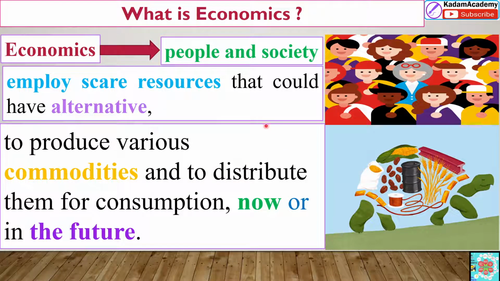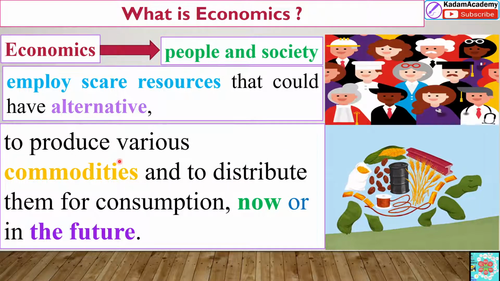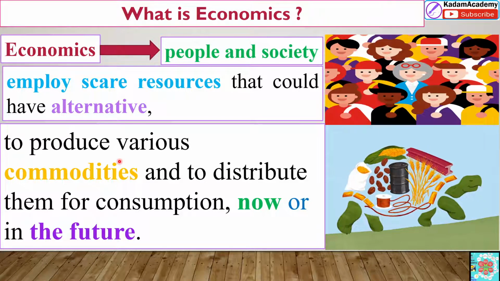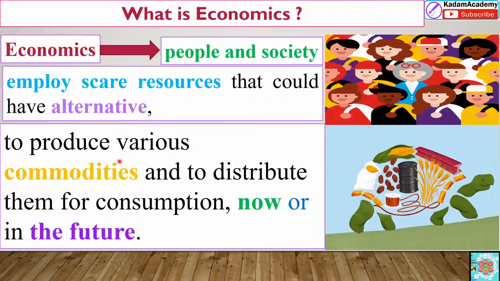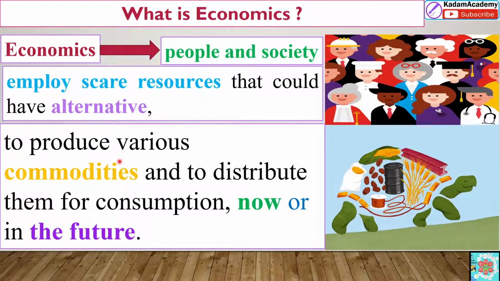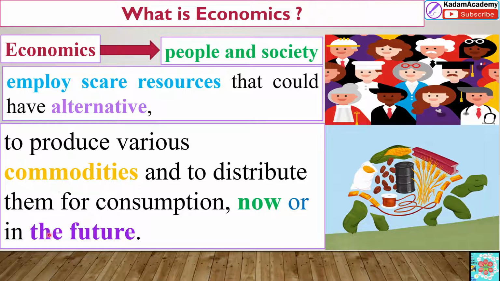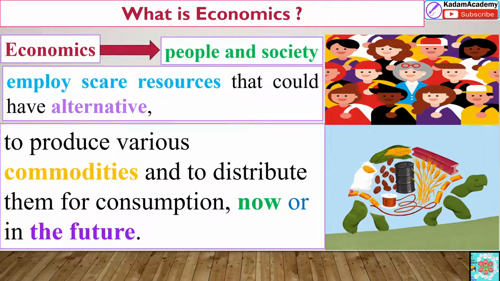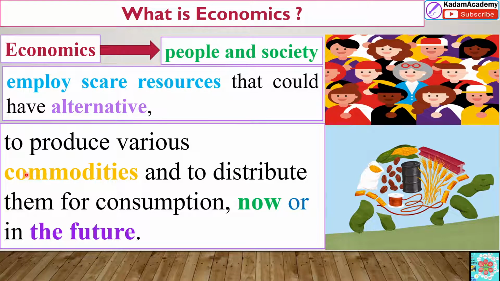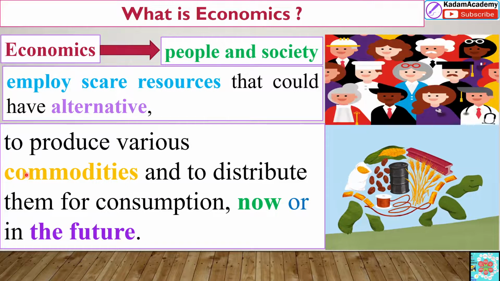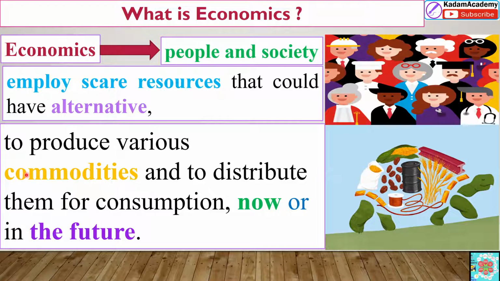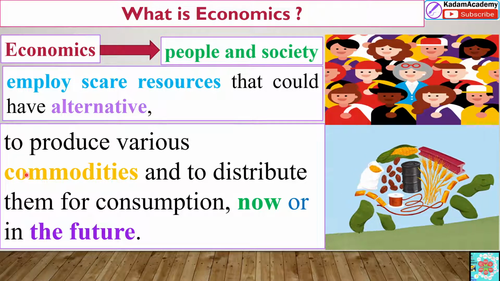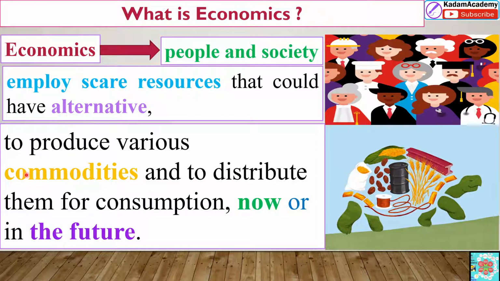Whatever the resources are, how they are available, and that could have alternative use in order to produce various commodities and to distribute them for consumption now or in the future. In the future also, whatever commodities are there will be produced. So, employing scarce resources to produce various commodities and distribute them for consumption, this is nothing but economics.